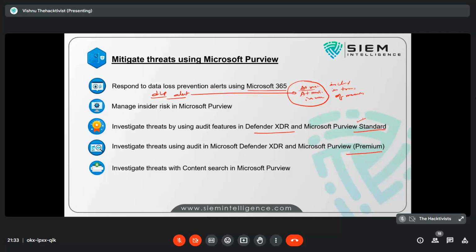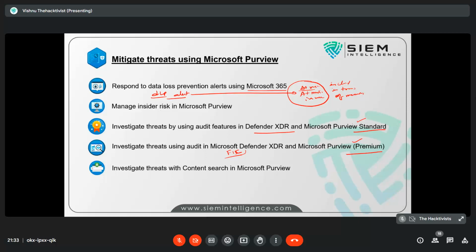Standard has limited facilities, and here we have a deep dive into audit logs, which we can get at file level and integrity level, also known as file integrity check level audit reports,